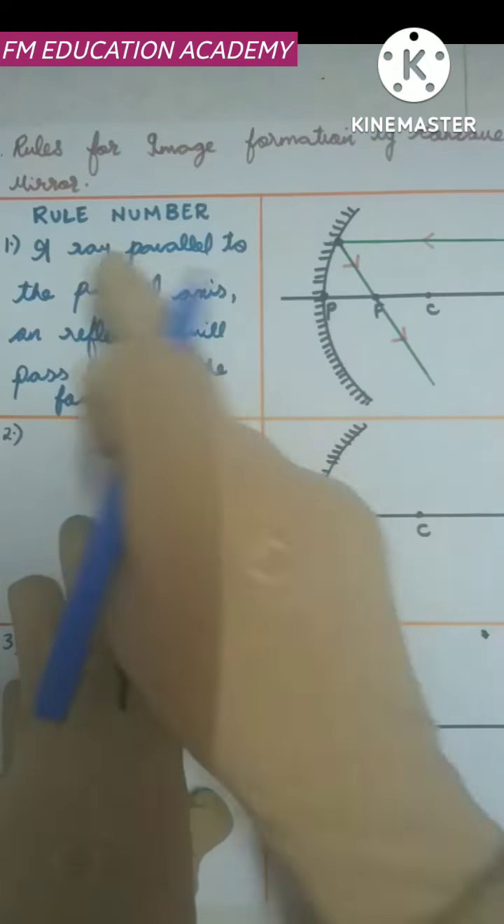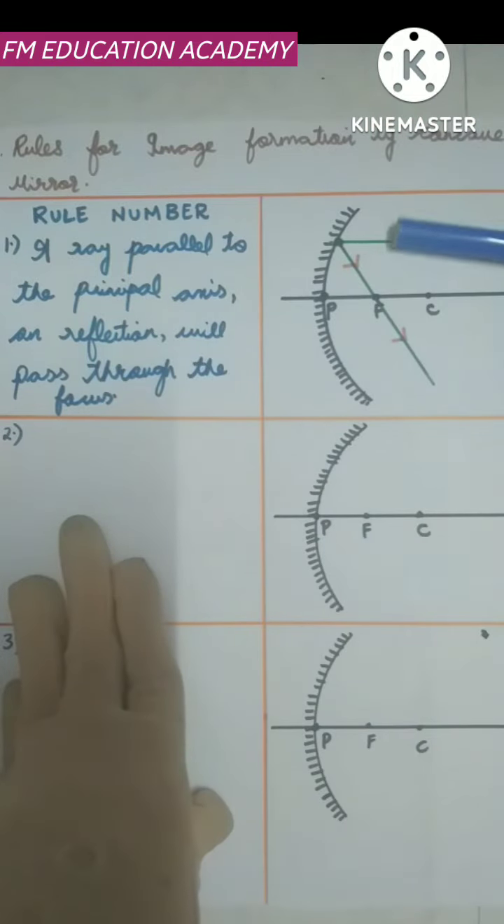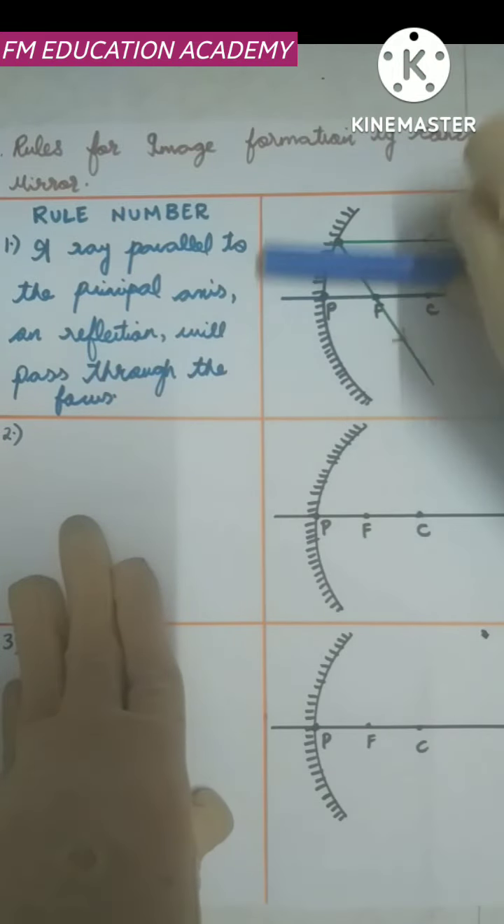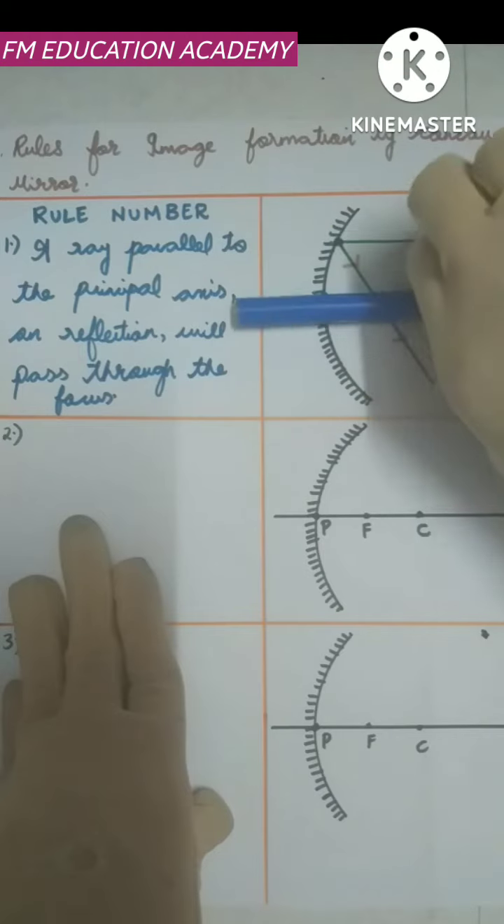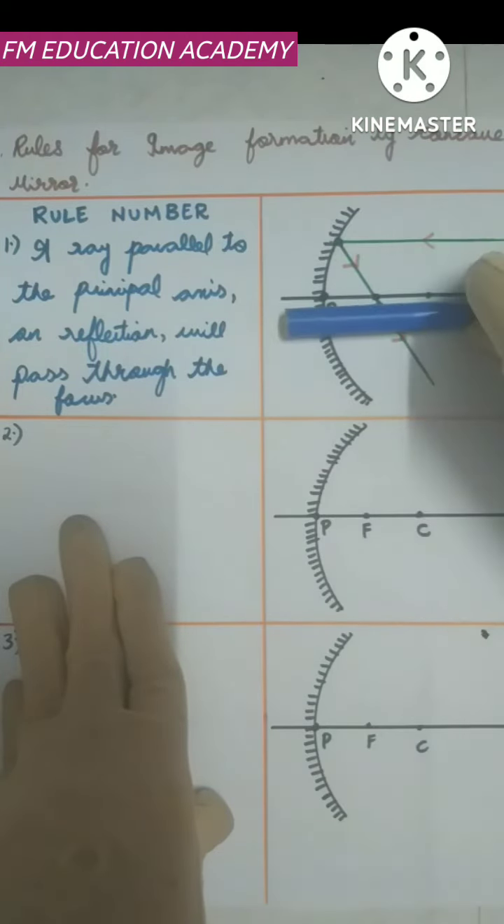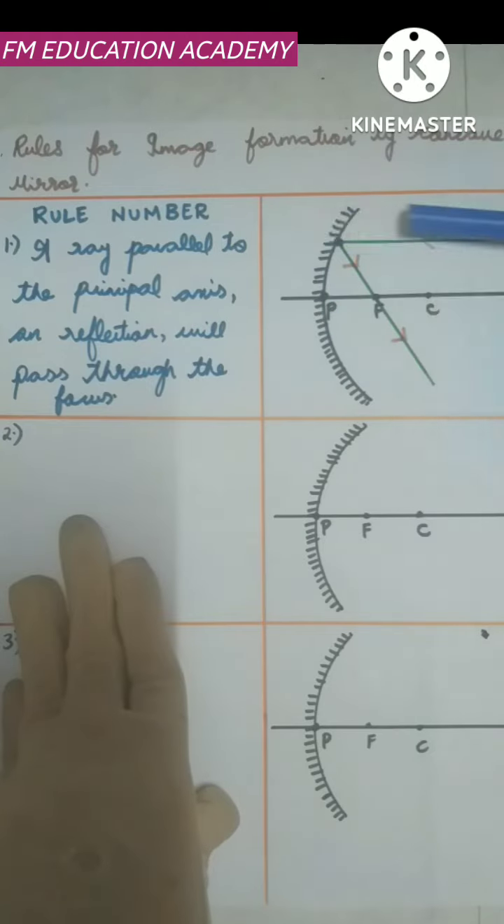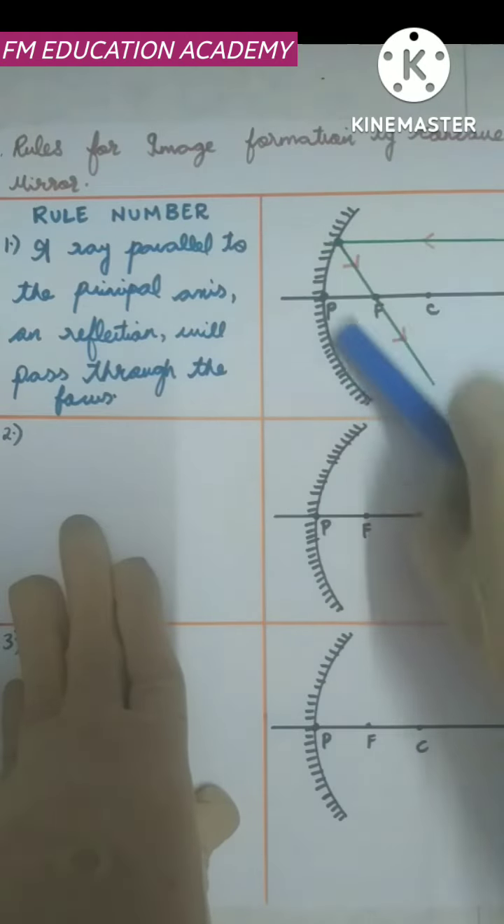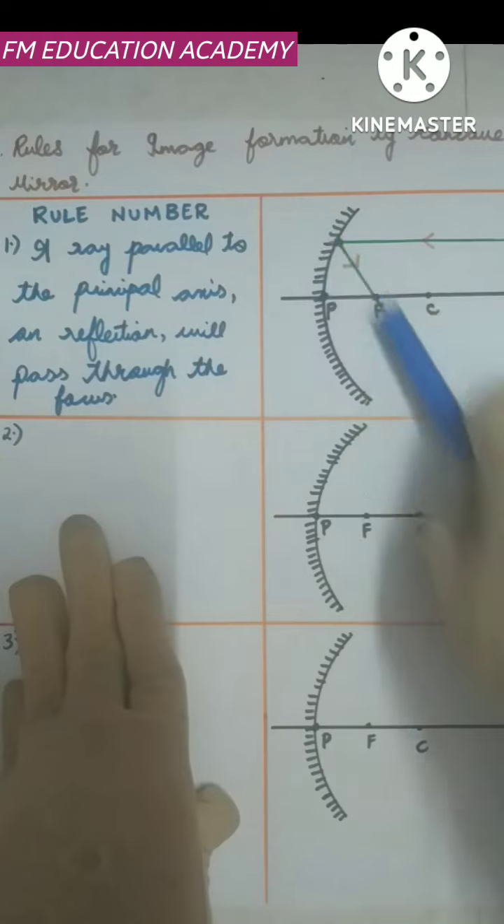Okay, see, a ray parallel to the principal axis. This is my principal axis, right? This ray is parallel to the principal axis. Parallel means the distance should be same between this ray and this axis. So a ray parallel to the principal axis, on reflection, it is getting reflected, it passes through the focus.